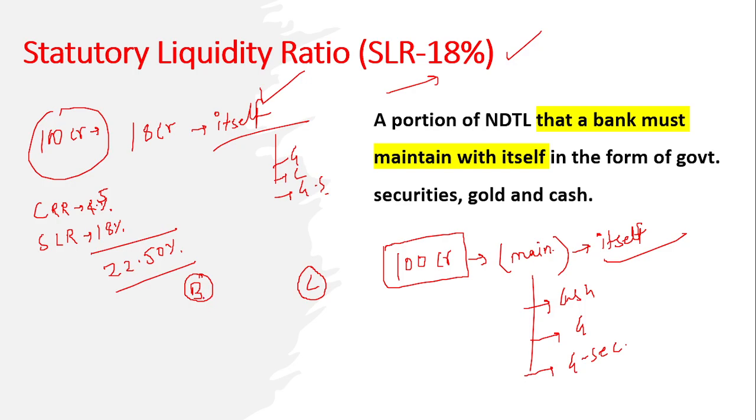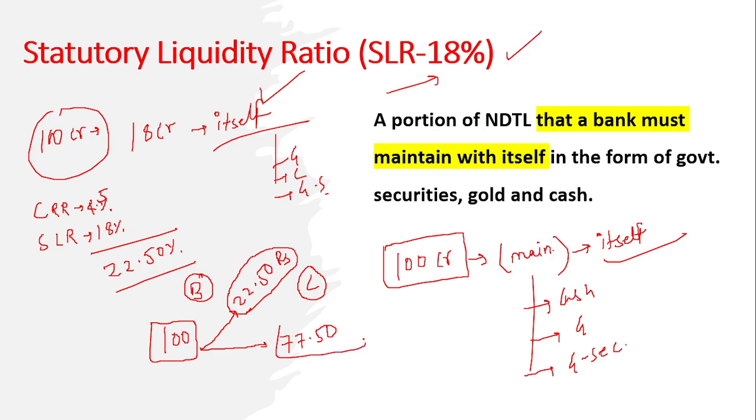So the rule is, if a bank borrows 100 rupees from the market, let's say a bank borrows 100 rupees in the form of deposits, which is NDTL for this particular bank, then out of this they have to maintain 22.50 rupees in the form of CRR and SLR. They cannot lend this money, right? So the remaining 77.50 rupees they can lend to the customers.